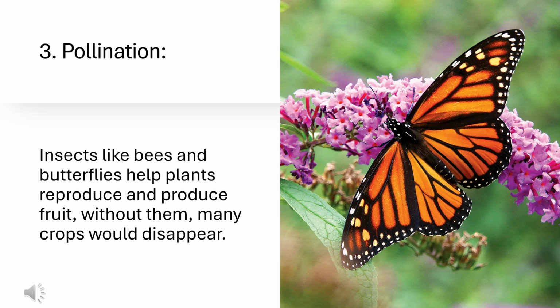Biodiversity is the reason we have pollination. Biodiversity is essential for pollination because it provides a variety of plants and pollinators that depend on one another for survival. Different pollinators, such as bees, butterflies, and birds, are adapted to specific flowers, ensuring that many plant species can reproduce. This variety keeps ecosystems balanced, allowing pollination to continue even if some species decline.